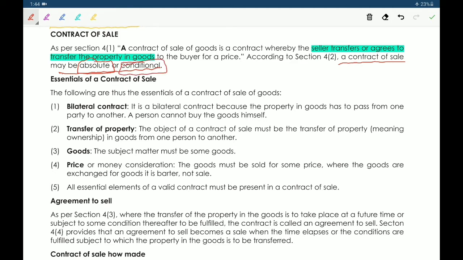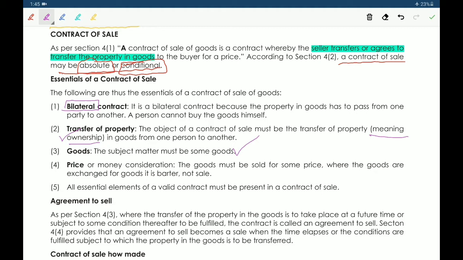Next, essentials of a contract of sale. The first one is a bilateral contract. That means buyer and seller both are involved. Next, transfer of property. Property means ownership. Here, transfer of ownership. Next, third one, the subject matter is goods. Next, fourth one, price.